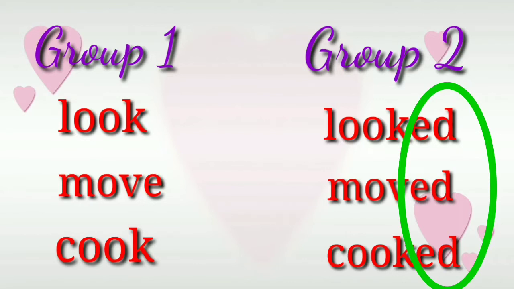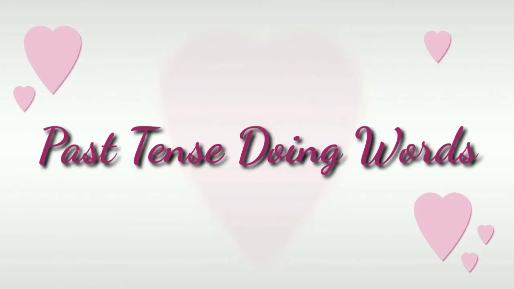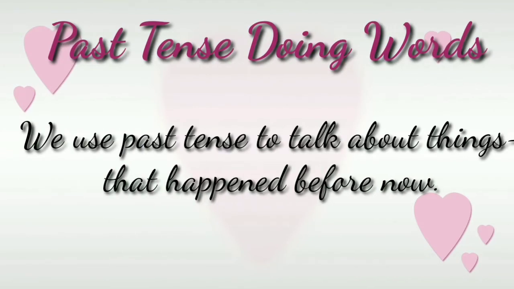So when we add ed in the end of these action words, that means the action happened in the past. This is called past tense doing words. So we use past tense to talk about the thing that happened before now, not now. It is before now.